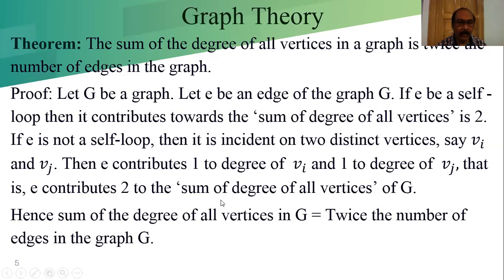So from that we can conclude that the sum of the degrees of all the vertices in G is equal to twice the number of edges in the graph G. Each edge contributes 2 degrees, so the total degree is 2 times E, the number of edges. If we sum up the degrees of all the vertices, we get a value equal to twice the number of edges in the graph G.